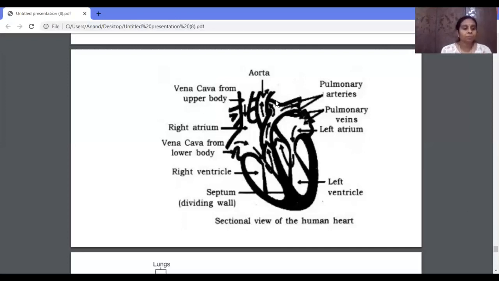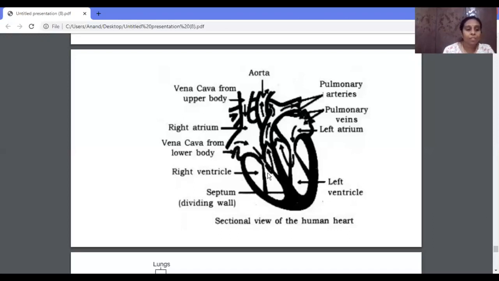Now we'll see what happens when the ventricle contracts. The ventricle is the lower chamber of the heart. Here, what type of blood do we have now? Deoxygenated blood. This deoxygenated blood has to go to the lungs, give the carbon dioxide and take the oxygen, and come back to the heart.